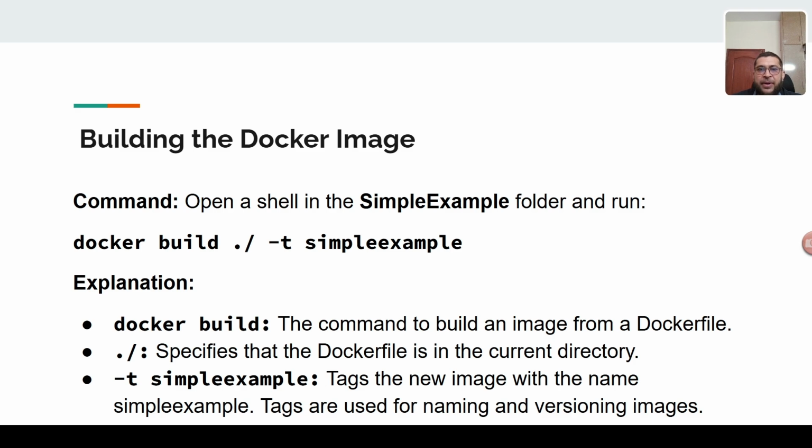Okay, so next is how you can build the Docker file. This is the build command, docker build . -t sample app. Here is the explanation. docker build is the command to build an image from a Docker file, and the dot specifies that the Docker file is in the current directory, and -t simple example tags the new image with a name. We specify the name and tag, used to name and version the image. So this is the build command.